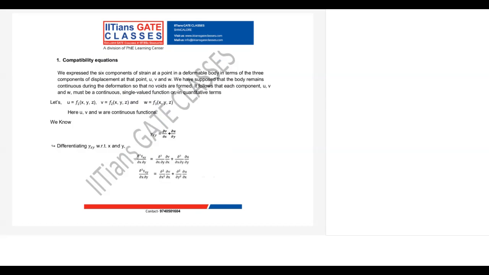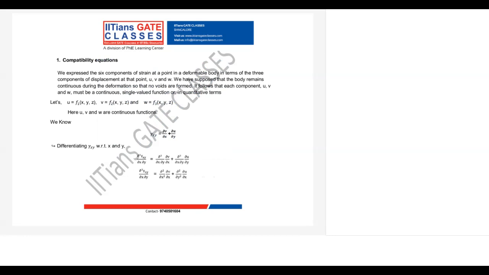We will be discussing the important concept of compatibility equations and the Airy stress function. From this concept, almost every year they have asked a question, and we will see what kind of questions they have asked. So let's move to the first, which is the compatibility equation.